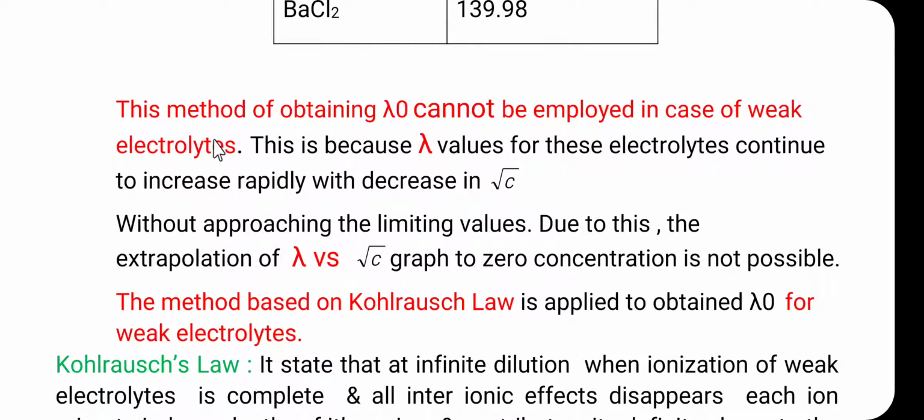Then here friends, this method of obtaining lambda 0 cannot be used in the case of the weak electrolyte. This is because lambda values for these electrolytes continue to increase rapidly with decrease in the concentration. So when we consider the weak electrolyte, the same method is not useful for the determination of lambda 0, because the lambda values for weak electrolyte continue to increase rapidly with decrease in the concentration.